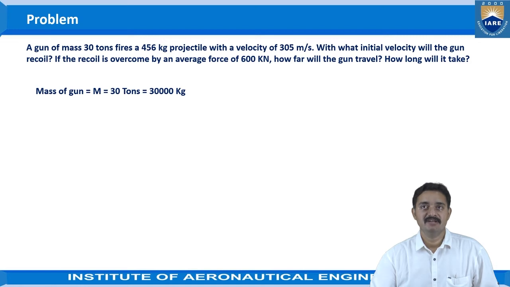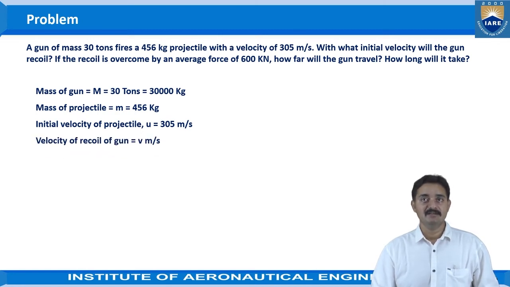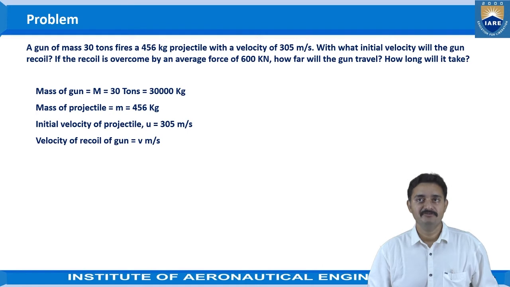Mass of the gun is given as M equal to 30 tons, that is equal to 30,000 kg. And mass of the projectile is given as small m, which is 456 kg. The initial velocity of the projectile is given as 305 meters per second, and the velocity of the gun can be considered as v meters per second.